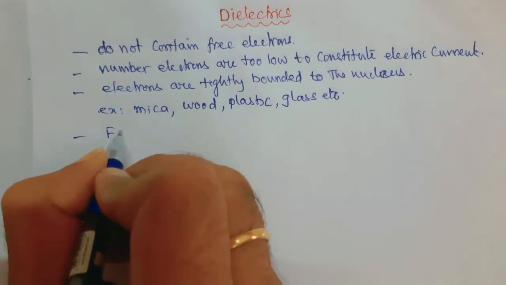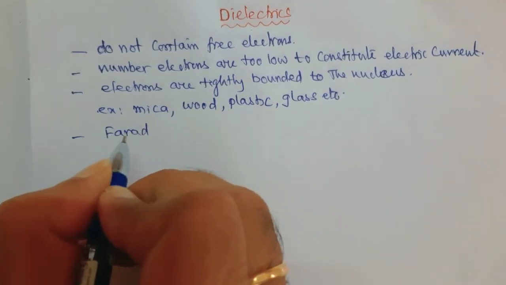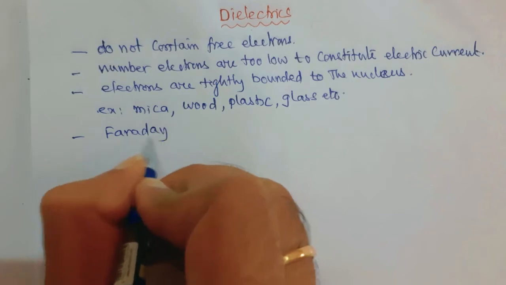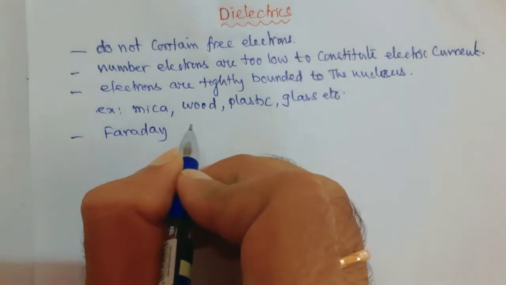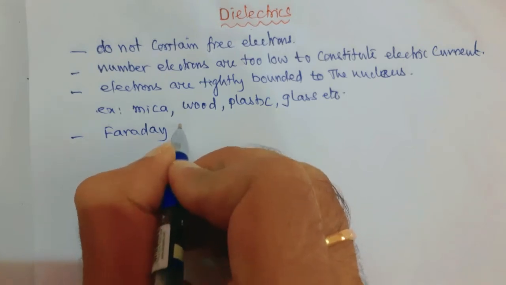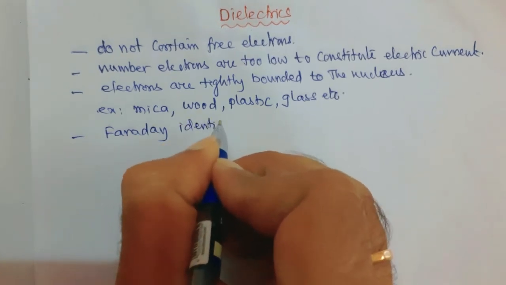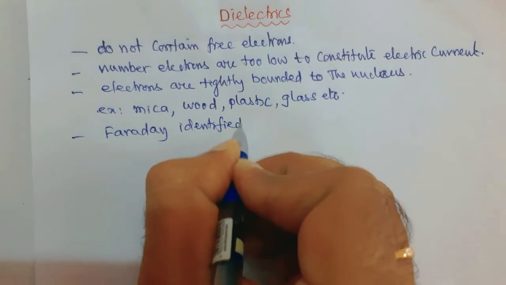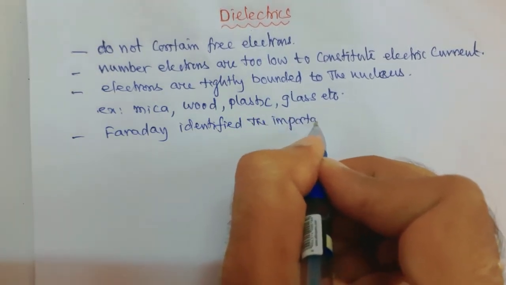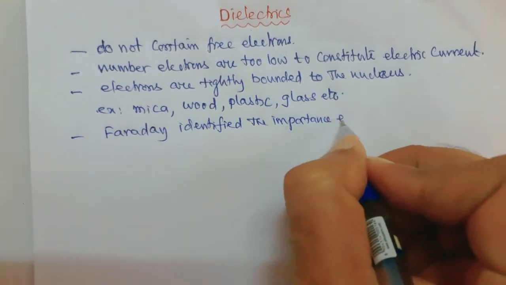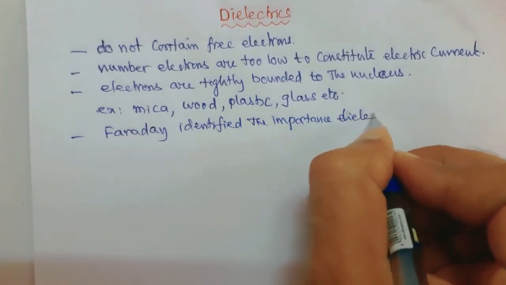Michael Faraday identified the importance of dielectrics.